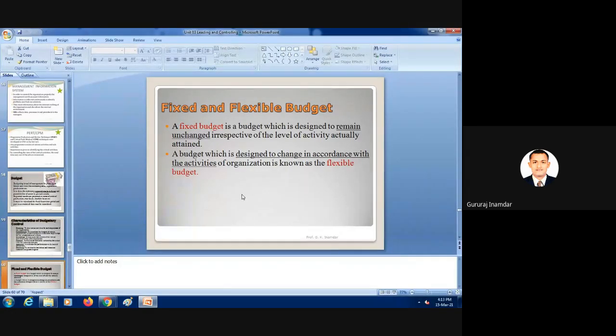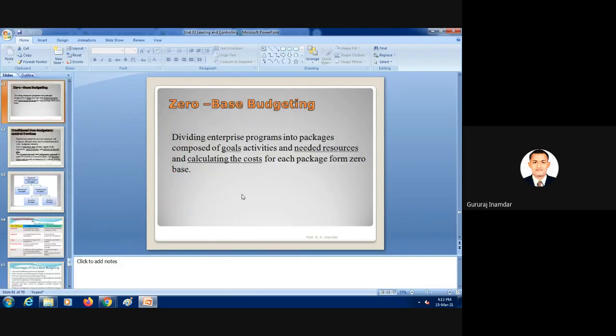Okay, so we have to consider that budget also while controlling the entire industry. Next is the budget which is designed to change in accordance with the activities. According to the activity the budget will change, and fixed is nothing but what remains unchanged. This is a small difference.